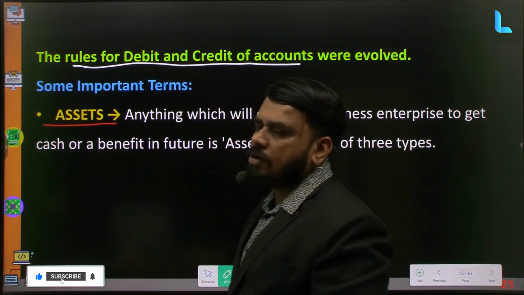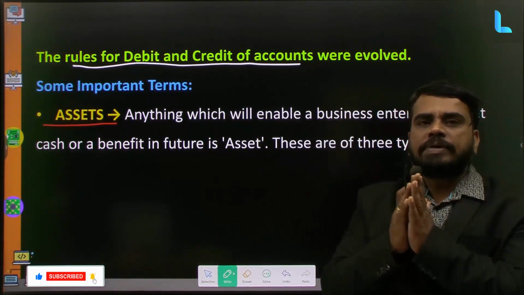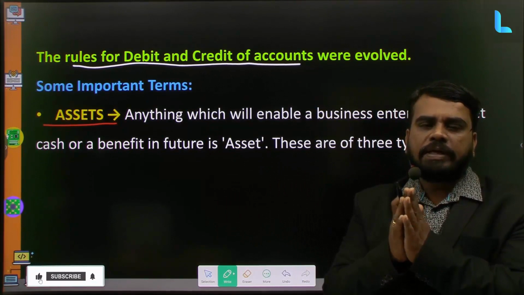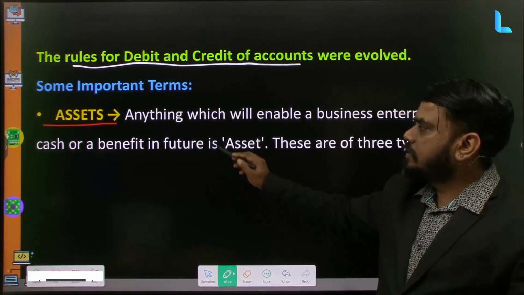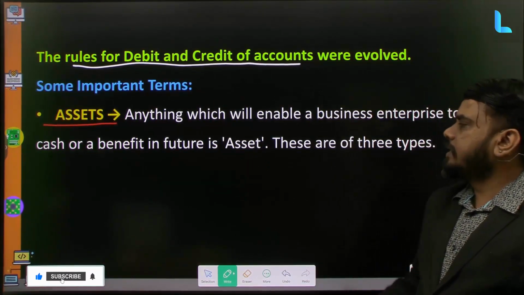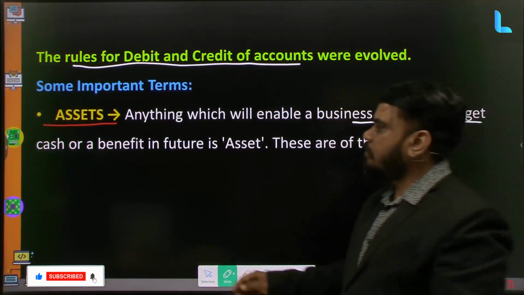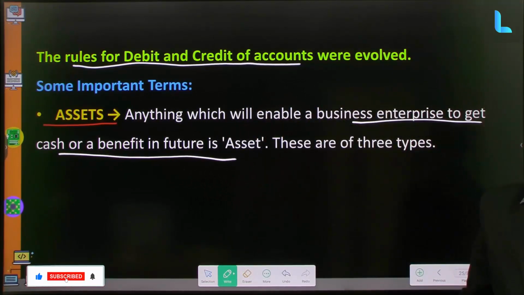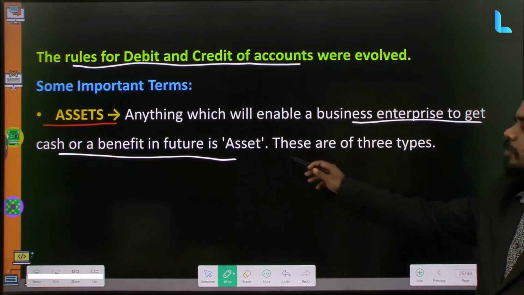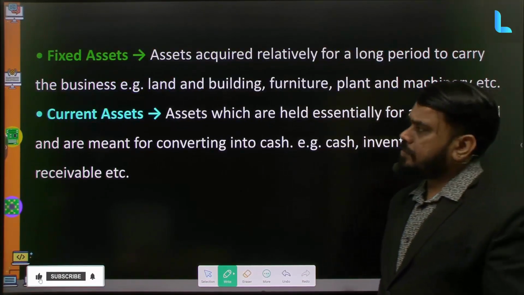The first term we are talking about is assets. What are assets? Whatever the company possesses in terms of property, things, goods or money is called assets. Technically speaking, anything which will enable the business or the enterprise to get cash or benefit in the future is called an asset. How many types of assets are there? There are three types.